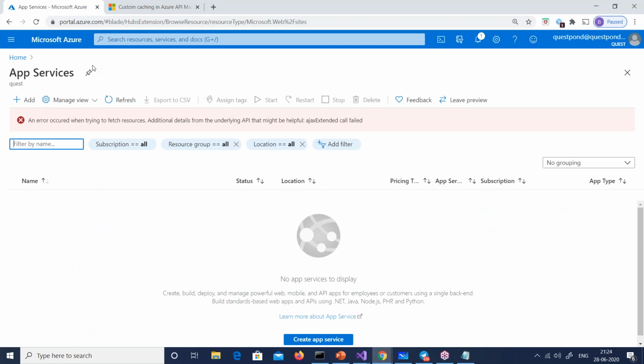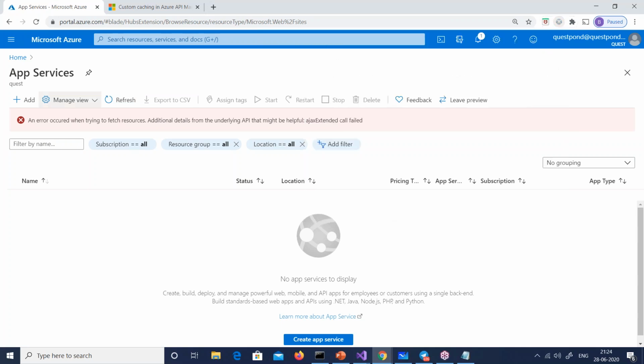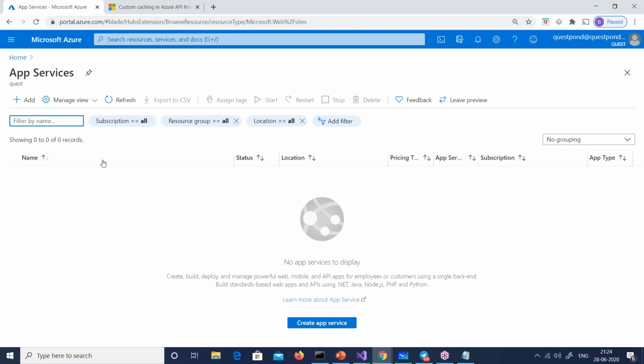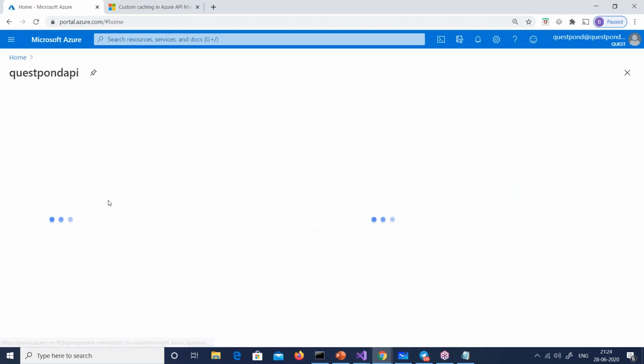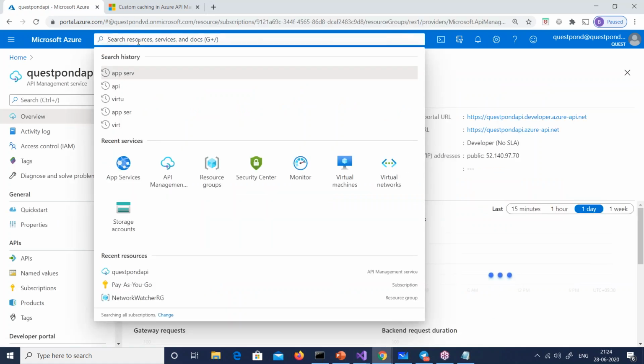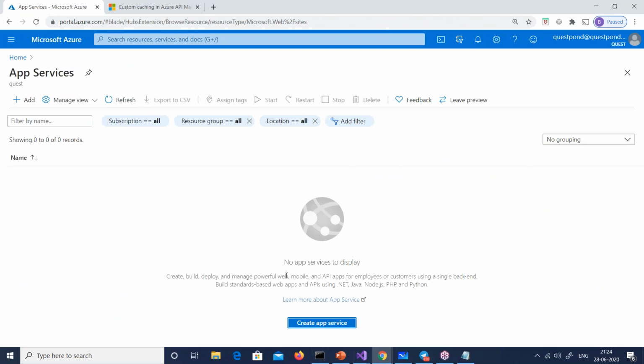You can see now, guys, all my Azure login has stopped working, because Azure login also uses JWT. So I'm going to go and delete it, or else the portal does not work. Great. So there it is. It is working. So I have this QuestPond API management service out here. Very quickly, let me go ahead. Oh, that API service is not there. Okay. So let me create an app service very quickly.